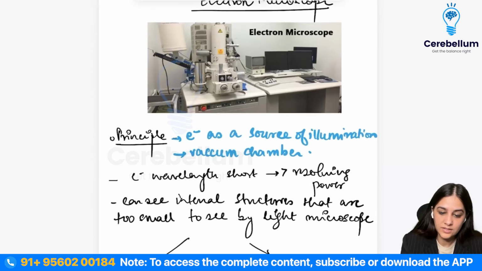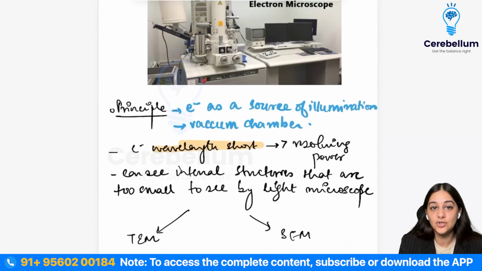Right. So what does this do? Electrons have a shorter wavelength, and anything that has a shorter wavelength has a higher resolving power. If you have a higher resolving power, you will be able to see smaller structures very clearly. So you need a shorter wavelength, and electrons actually have a very short wavelength.